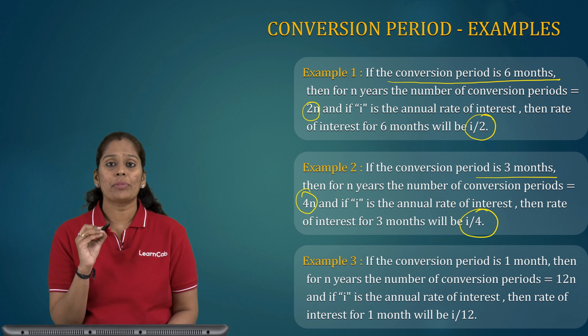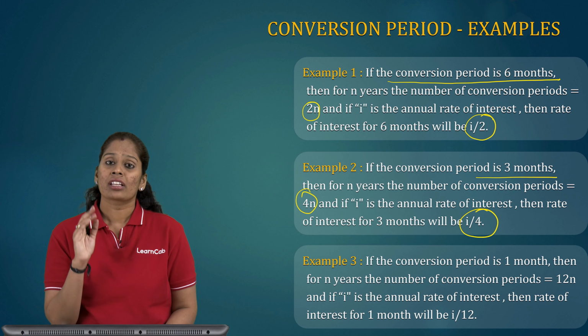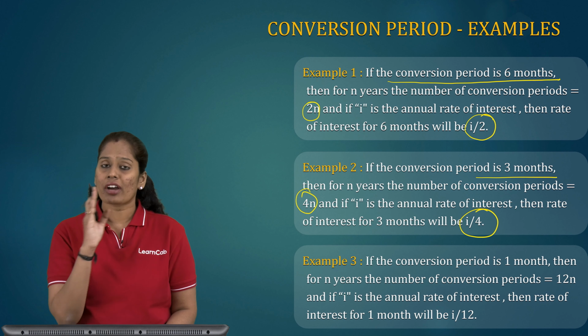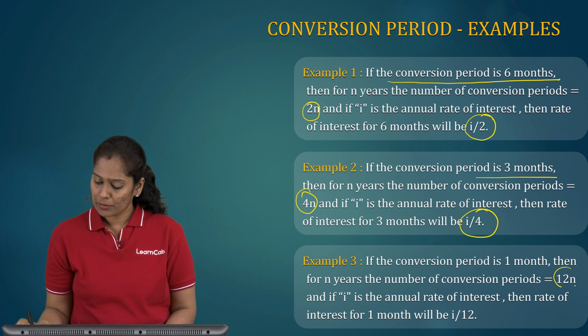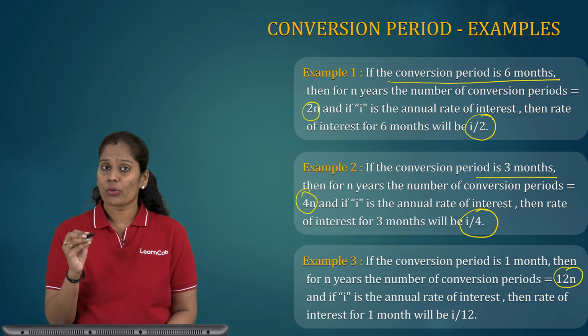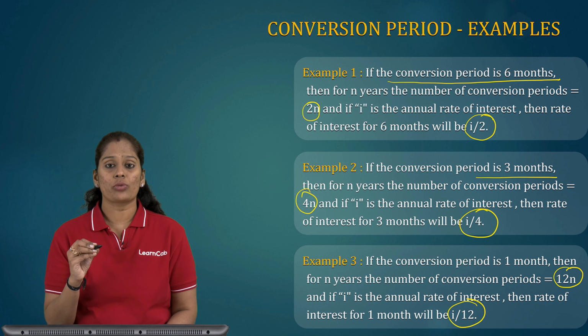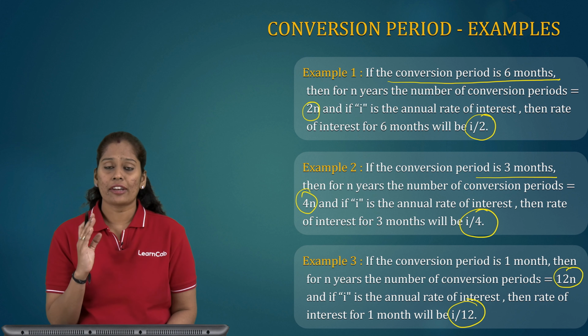Now coming towards example number 3, if the conversion period is 1 month, then for n years, the number of conversion periods is 12n. Reason, 1 month, if you want to convert into year, you have to multiply by 12. 1 into 12 makes it 12. 12 months equal to 1 year. So you have to multiply by 12 to get the number of conversion periods, and to get the rate of interest, you have to divide by 12. So in these examples, we understood how you have to do the conversion period.